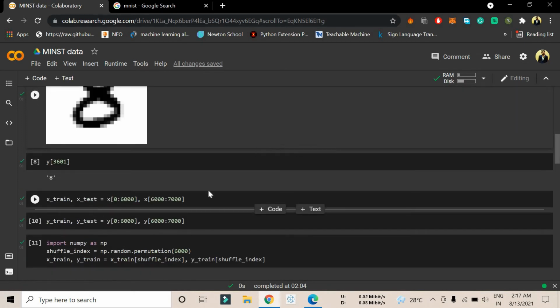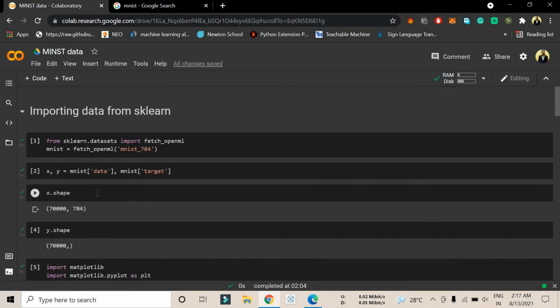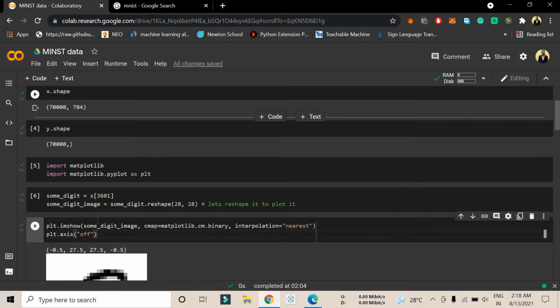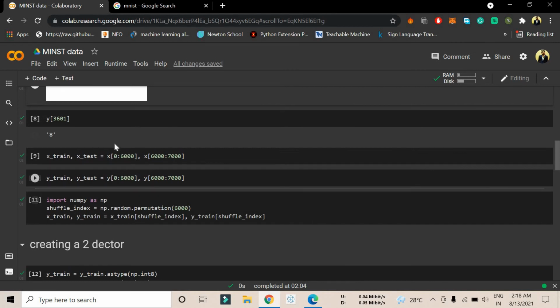So we have a lot of data. As I have mentioned, we have 70,000 data. When you try it, if you have a very good configuration of PC, you can directly use 70,000 data. But sometimes if you have a low configuration PC, you might face difficulty and it will take a lot of time to train the data. So I'm using only the top 6,000 data as training data and test data.